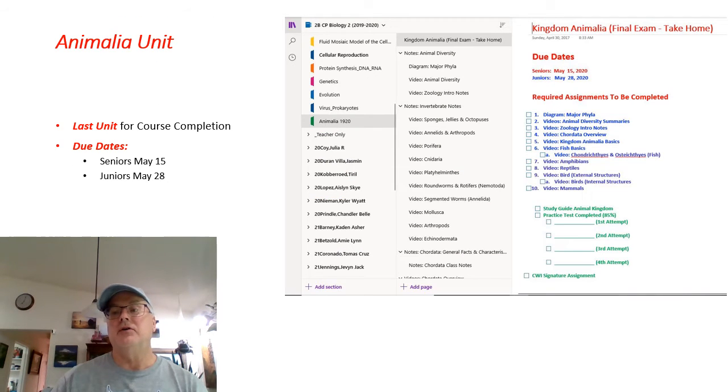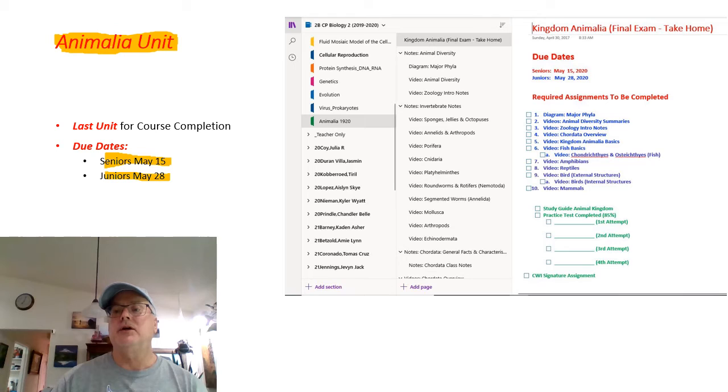Now we're looking at our new unit that I just put in. You should see this one in your OneNote now. It's called the Animalia unit. It's a survey of the animal kingdom. Do note the due dates that I have here for the different classes. Seniors, you have to actually finish a week or 2 earlier. That's the way it goes.